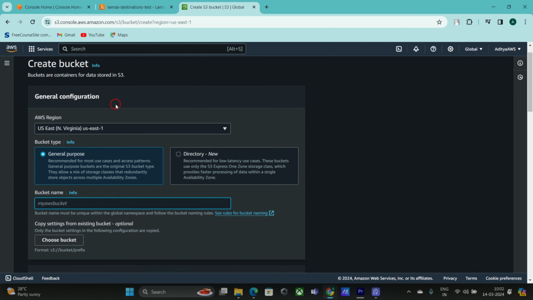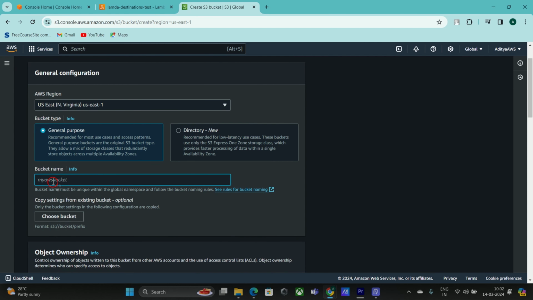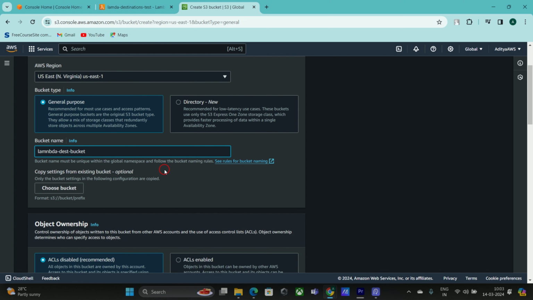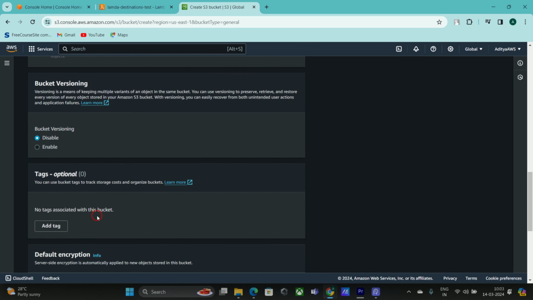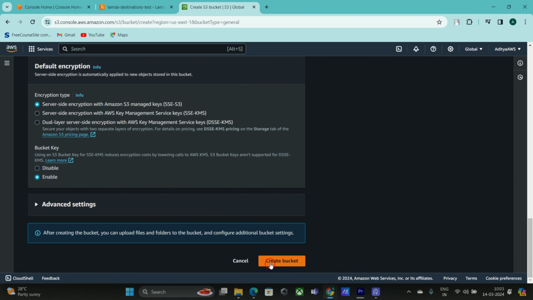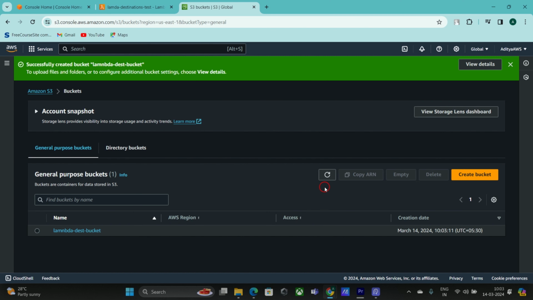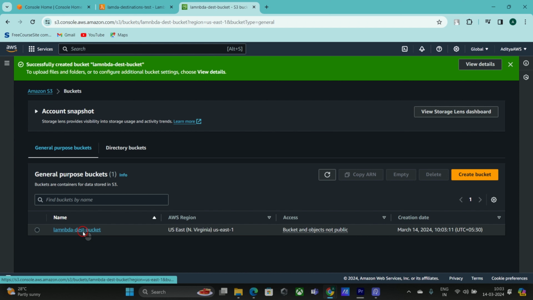In the create bucket section, I'm going to give the name of my bucket: Lambda destination bucket. The ownership and everything else I am keeping as default, and I'm going to click on create bucket. I have only given the name, that's it. So the bucket is successfully created now.